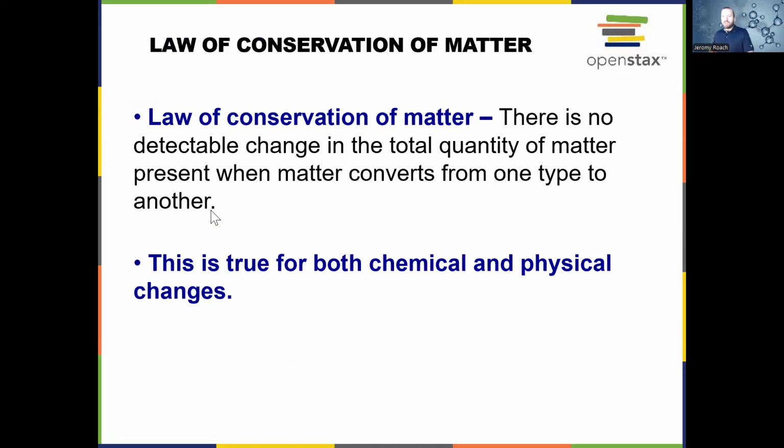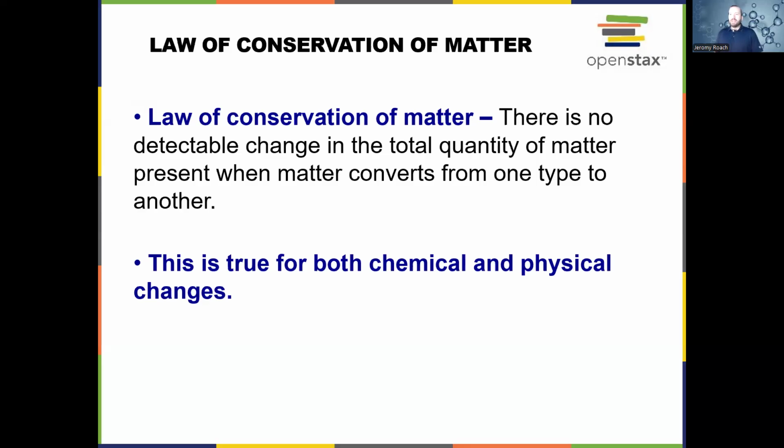The law of conservation of matter says that the total quantity of matter is always going to be the same. This is true for chemical changes, and it's true for physical changes. So no matter what is happening in a chemical reaction, we don't lose any matter.